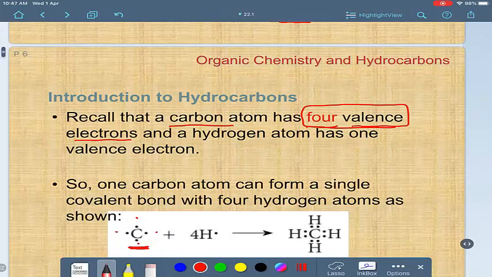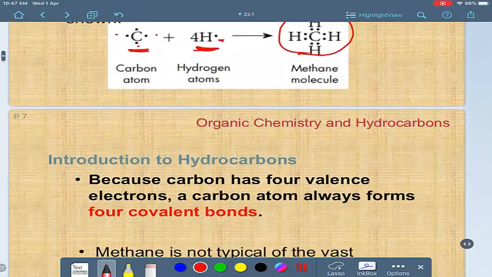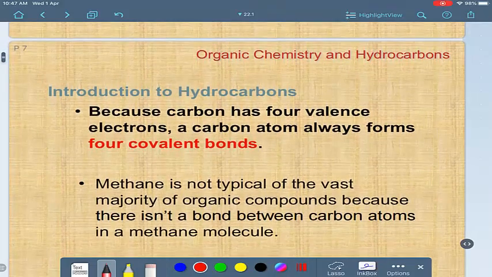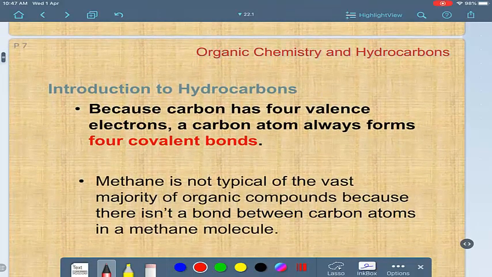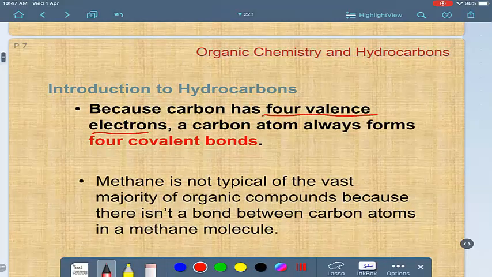The carbon can form methane by linking with 4 hydrogen atoms, each of which has 1 electron, so it can form methane easily by this method. So if I ask you why carbon has 4 bonds, you can say because it has 4 valence electrons, so it forms 4 covalent bonds.